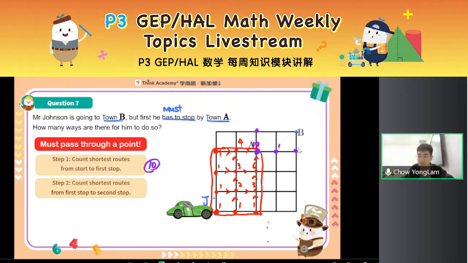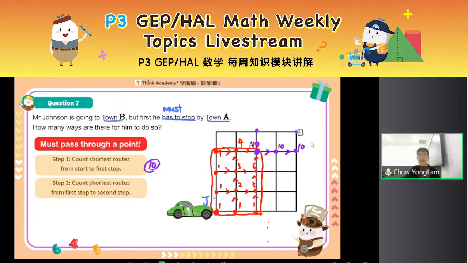But this time, should I still put 1 here? Think about it. Just now, in the first part, I had 1 way to reach here, which is just by staying there. But now, what's my starting number? How many ways could I have reached A? Is it only 1 way? No, it is 10 ways. So I have 10 ways to reach here. I can continue these 10 ways to reach my next one direction point.